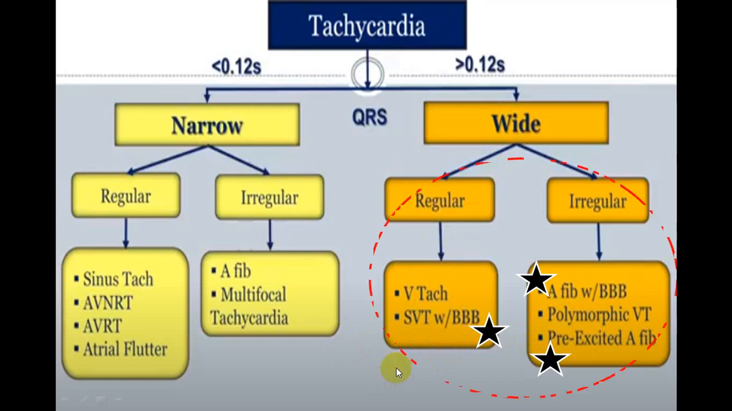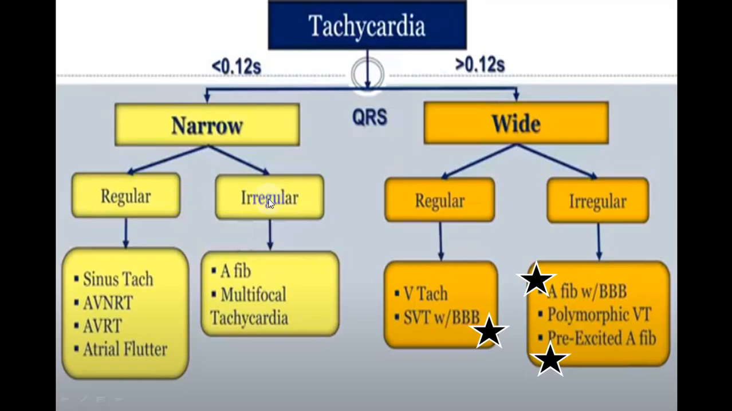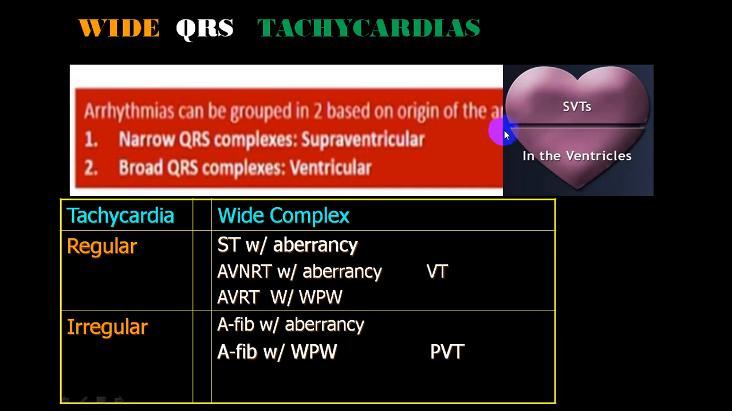So these two conditions, ideally we have shown you in a previous slide, that SVT with aberrancy may be because of bundle branch block, rate related, and pre-excitation. All these three conditions will become a close differential diagnosis of VT. So we'll be talking of that particular slide.